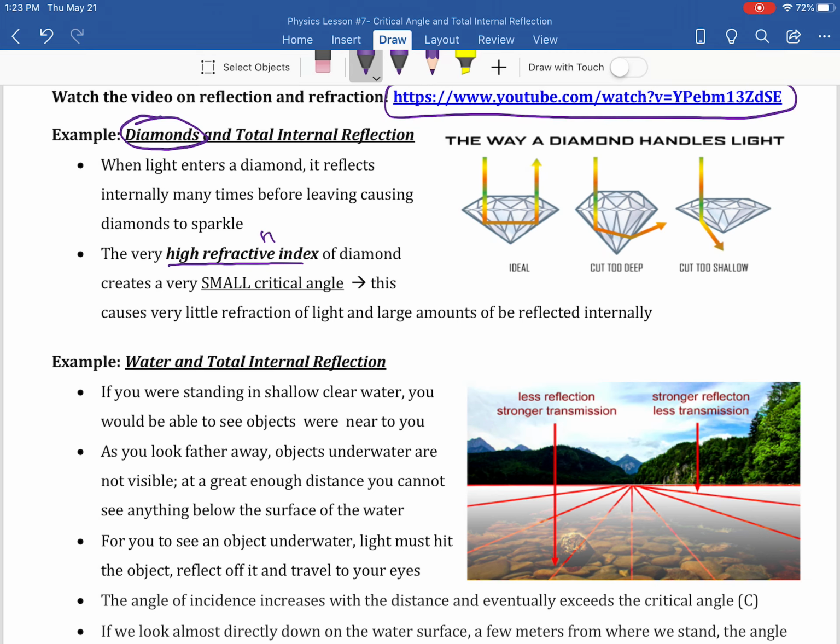Okay, so what ends up happening is you want the internal reflection to happen, and then you want to be able to see the sparkles. Bing, bing, bing. Sorry, that's like a creepy eye. Ooh, it almost looks like a spider. It's supposed to be an eyeball. Okay, but if you try and skimp on your diamond and it's too thin, then you won't get that reflection back to your eyeball. Okay. So next, water and total internal reflection.